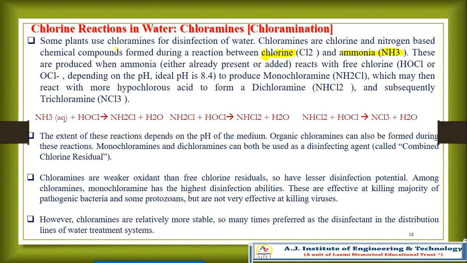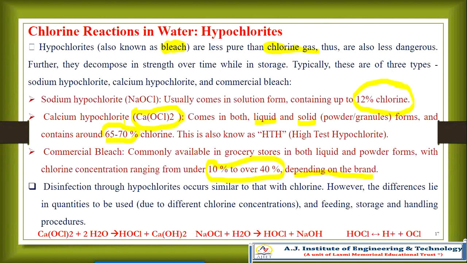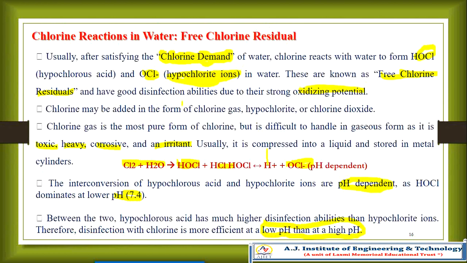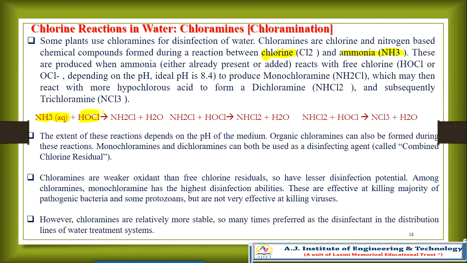This will produce monochloramine, which may react with more hypochlorous acid to form dichloramine or subsequently trichloramine. You can see the reaction takes place here. That is NH3, which is ammonia, added with hypochlorous acid, HOCl.